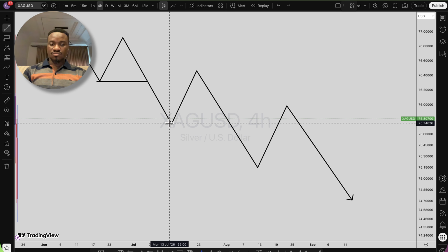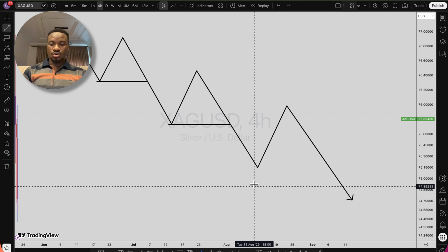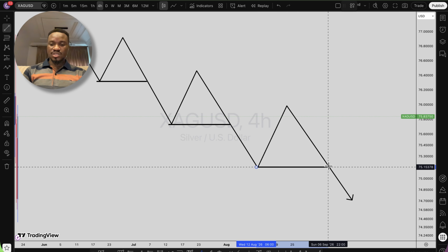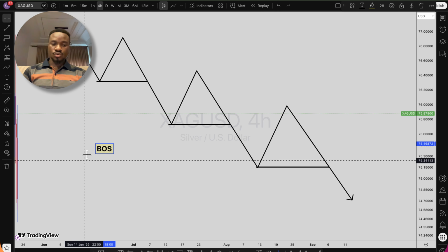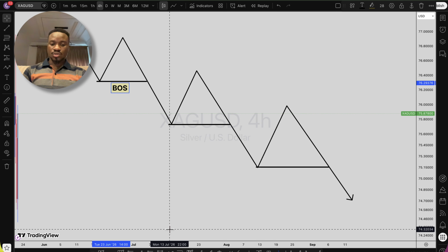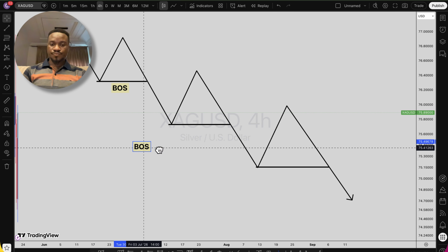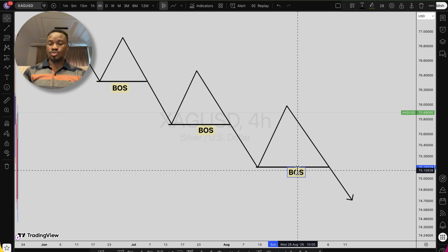And we have the repetitions of this pattern all the way down. When price breaks this lower low for more lower lows, we call it break of structure. Down below, this horizontal line, when we take it out, we call it the break of structure. You can see our price kept breaking this low for more break of structure.